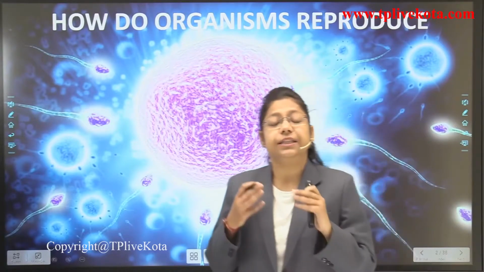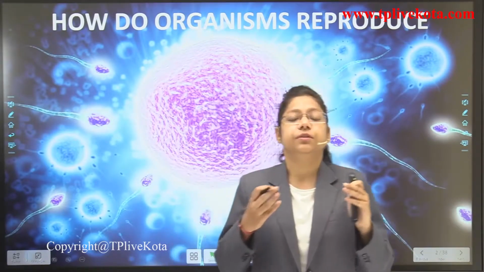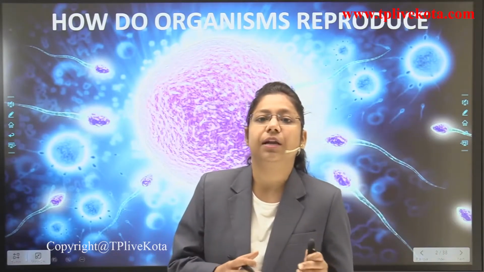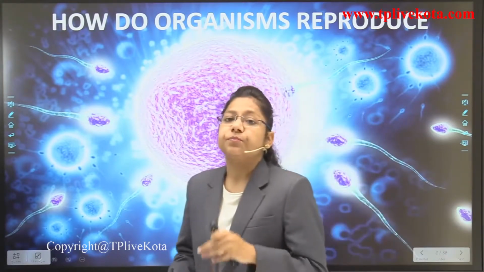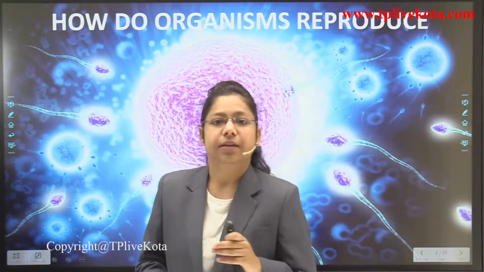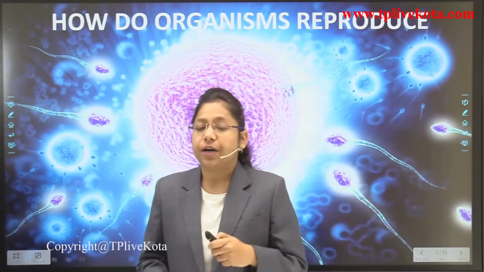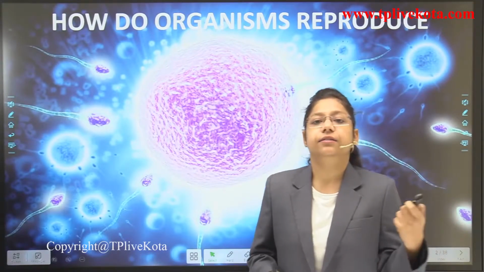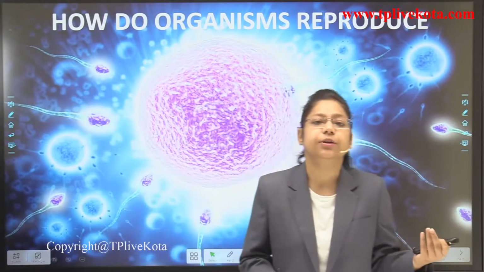Okay students, in this chapter we are going to learn how organisms reproduce and produce offsprings that look similar to each other. I want to take an example. How did you come on the earth? You came on earth by the reproductive processes, and you are the offspring of your parents. This is why you look similar to your parents.